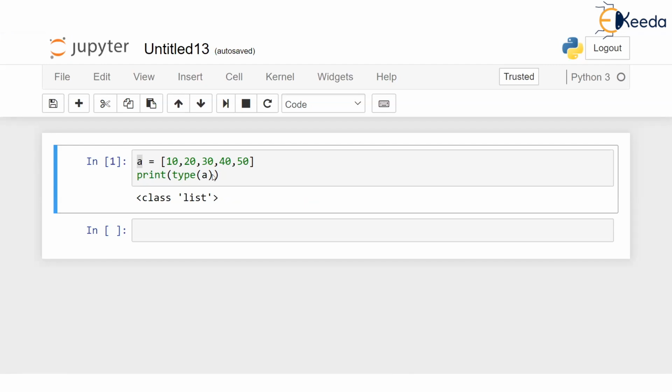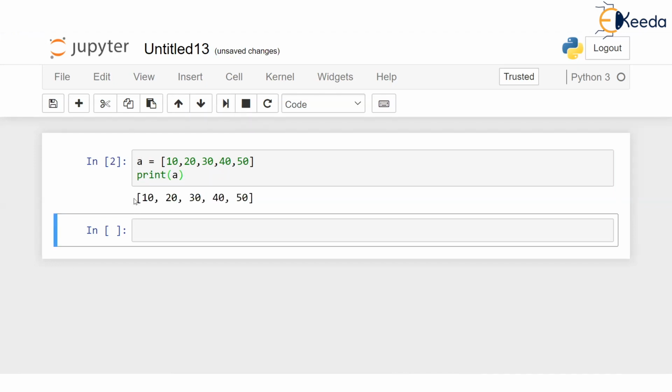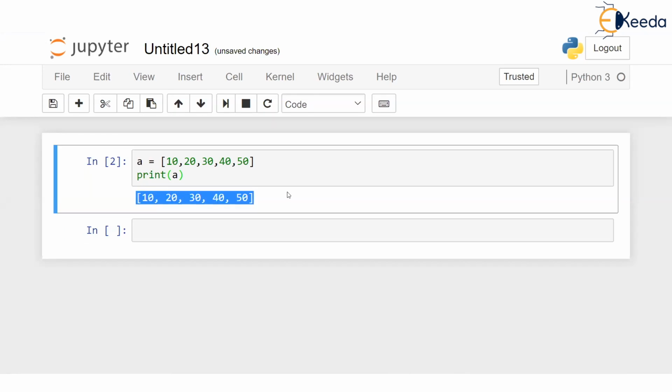If I print A, look what I am printing. I am printing A. Then Python will print a neat output which prints all values of the list. And that too, you see, square bracket is also printed.